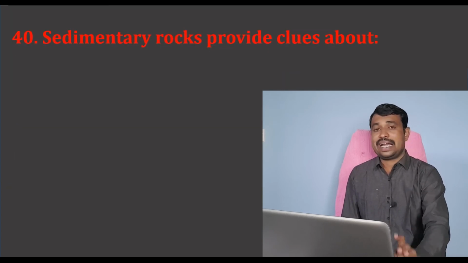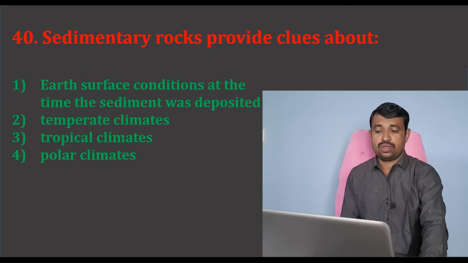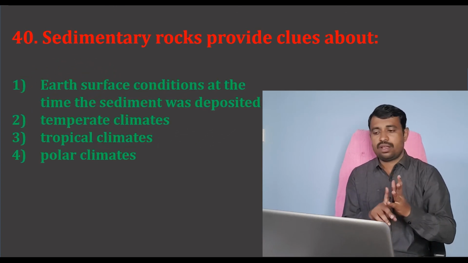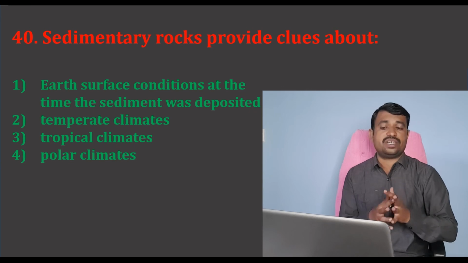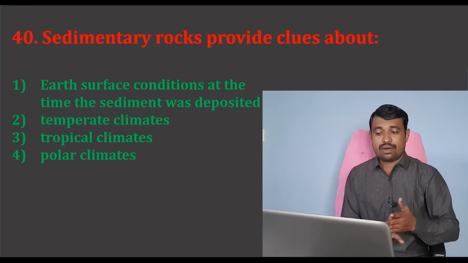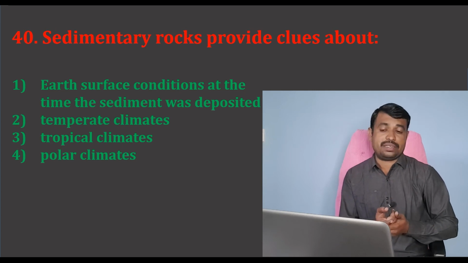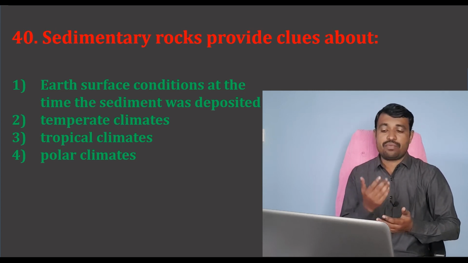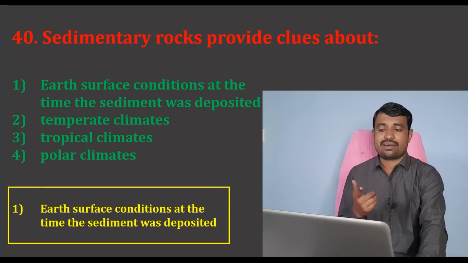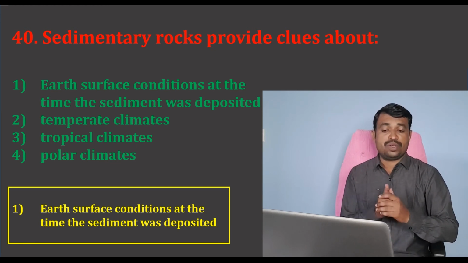Then the next and last question in this video: sedimentary rocks provide clues about. There are again 4 options. The first option, earth surface conditions at the time the sediments were deposited. Second option, temperate climates. Third, tropical climates, and fourth, polar climates. But the correct option is option number 1, the earth surface conditions at the time the sediment was deposited.